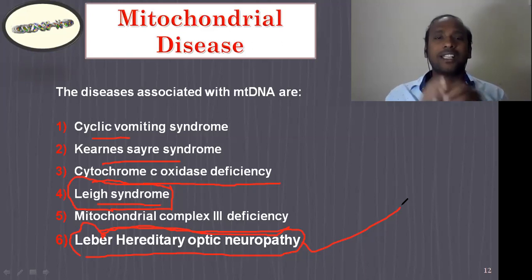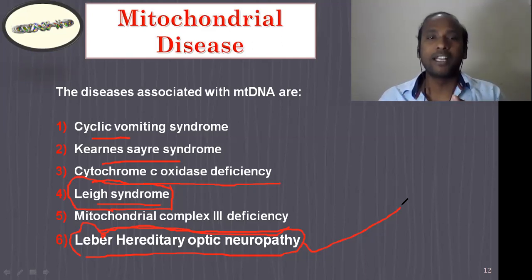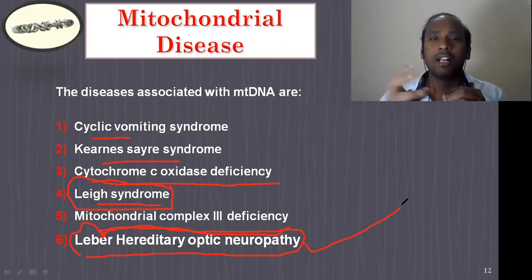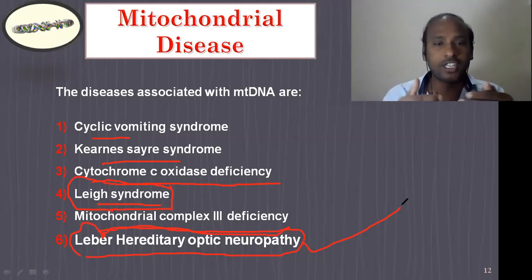And friends, this is all about mitochondrial DNA, where I tried to explain the gene structure and the genes which code for various kinds of mitochondrial proteins. Very briefly I explained mitochondrial replication, and even the mode of transfer, which is called maternal inheritance. And finally I explained the basic differences between nuclear DNA and mitochondrial DNA.